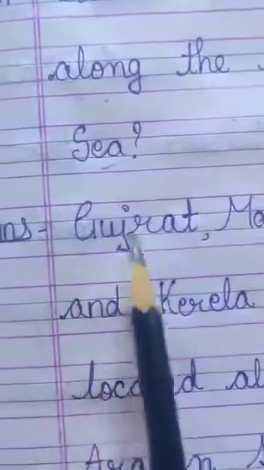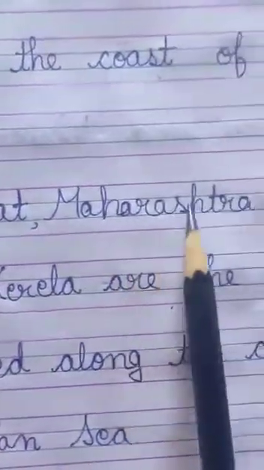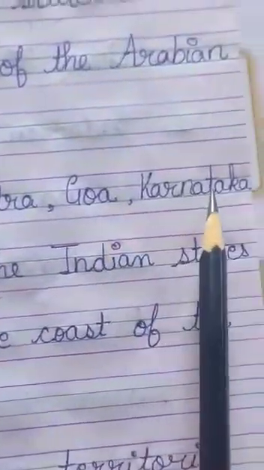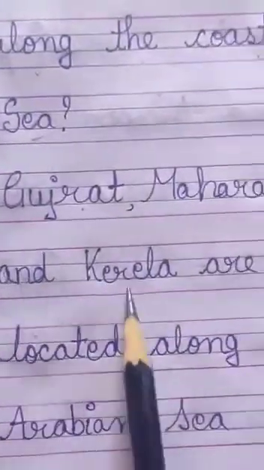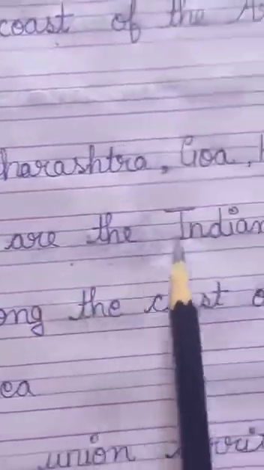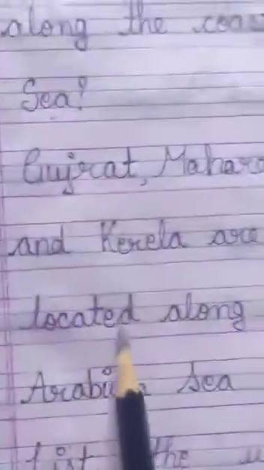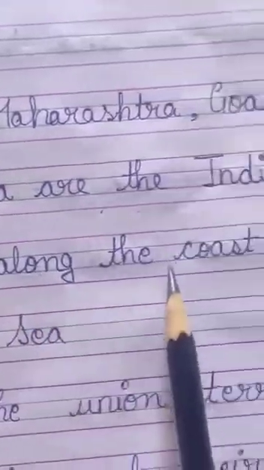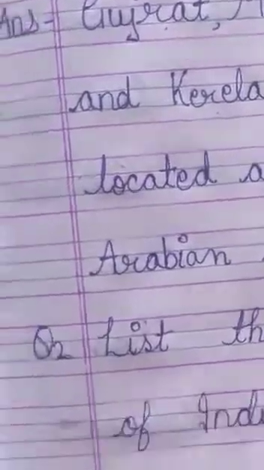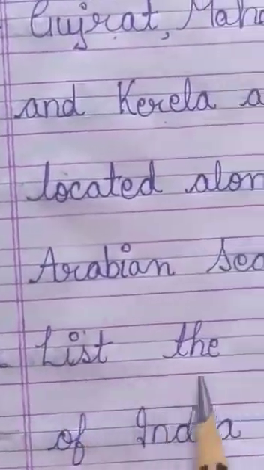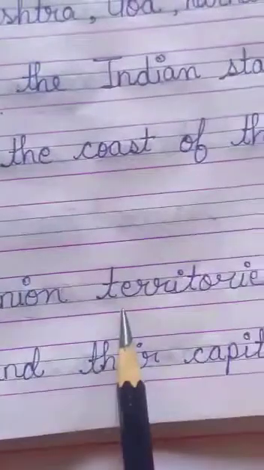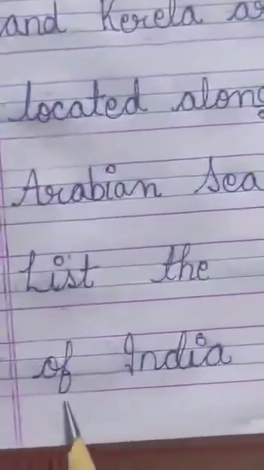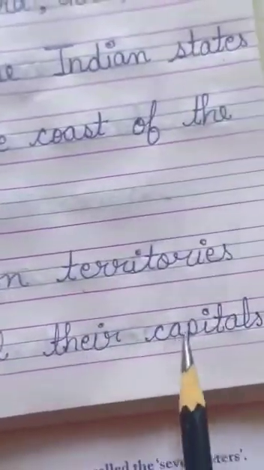The answer is Gujarat, Maharashtra, Goa, Karnataka and Kerala are the Indian states located along the coast of the Arabian Sea.